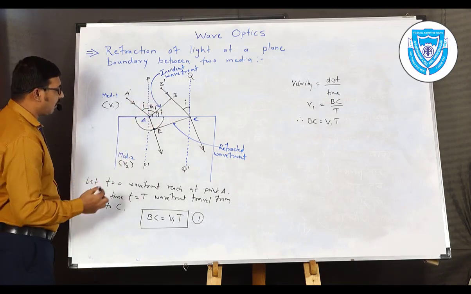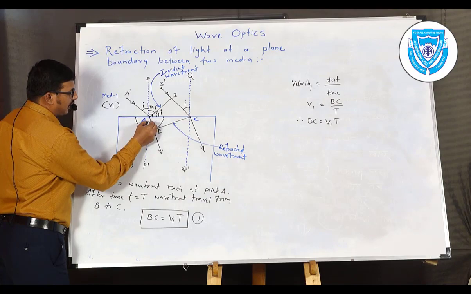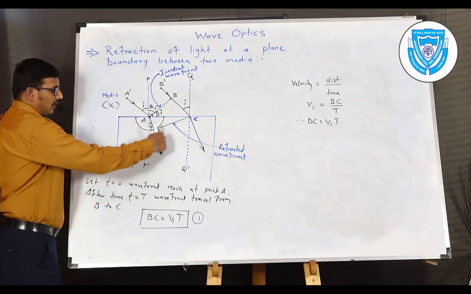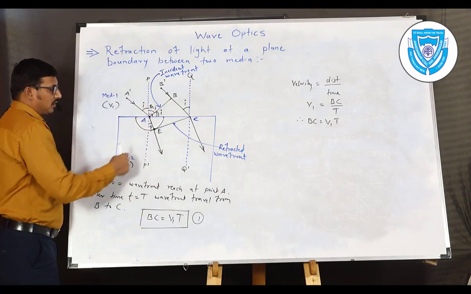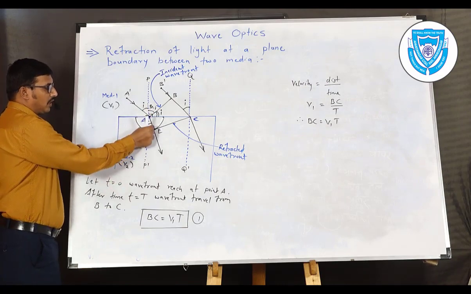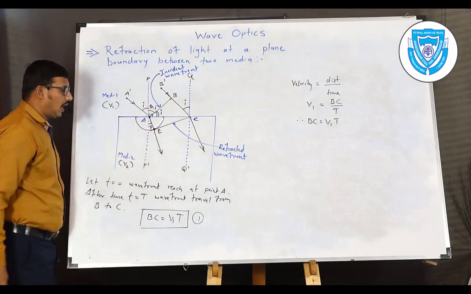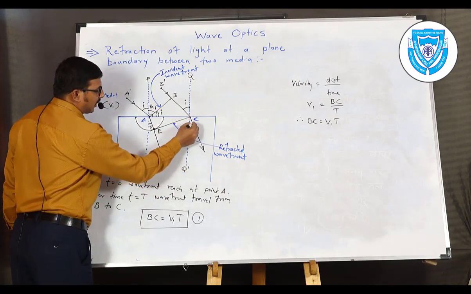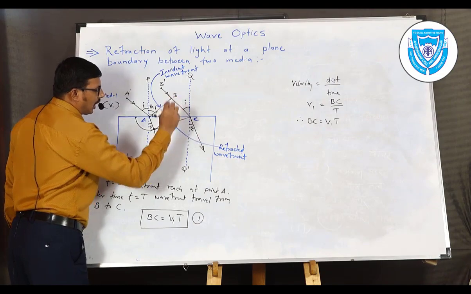Now we have the angle of refraction. This angle is the angle of refraction, as it is between the refracted ray and the normal. The refracted ray and normal, the angle between them is called r. Similarly, the refracted ray and normal, this angle is again equal to r.